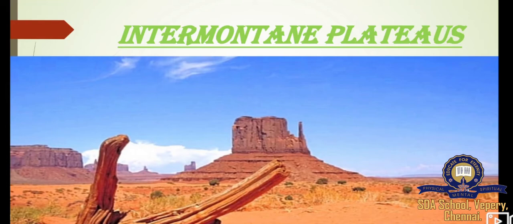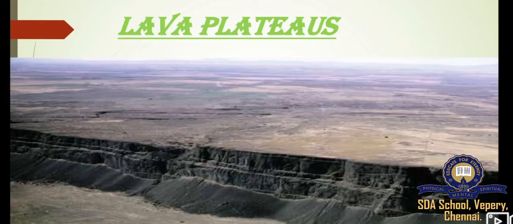Next we will see about the lava plateaus. This is the picture of the lava plateaus. The lava plateaus are formed due to the deposition of volcanic materials as a result of fissure flows. What are fissure flows? Fissures through which lava erupts.